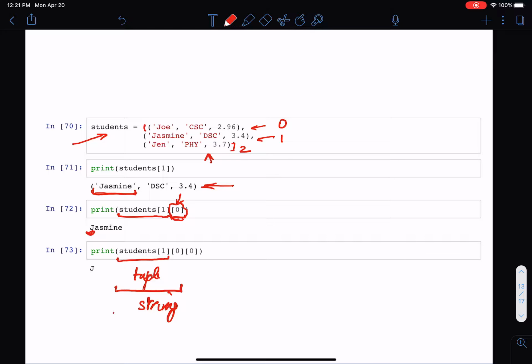And the third set of brackets gives me the character within the string, at index 0. So I want the first character of the name, which gives me J. So you can see this notation might seem a bit convoluted, but it's very logical in how it works.